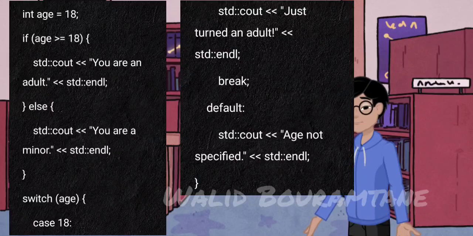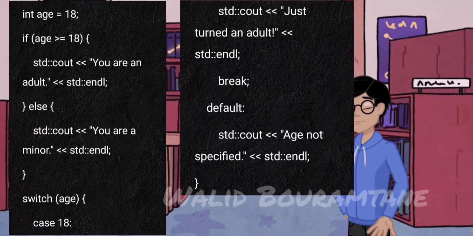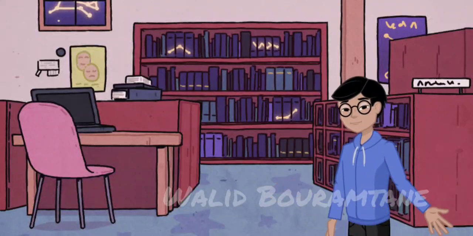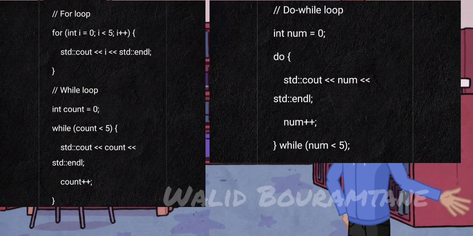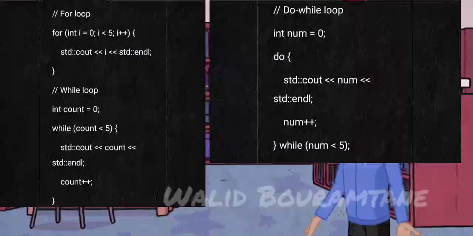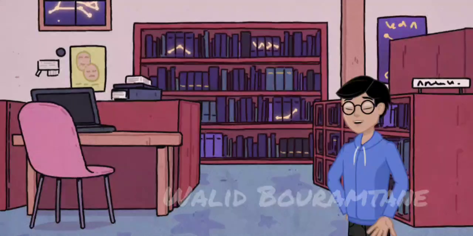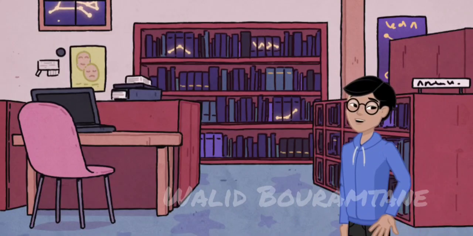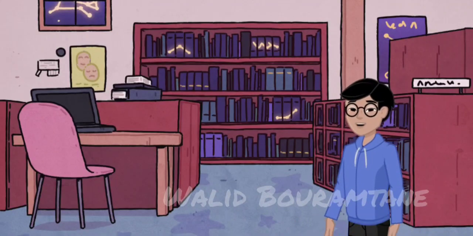Control structures. C++ uses if-else statements and switch case for decision-making. Loops. C++ supports for loops, while loops, and do-while loops. Functions. Functions in C++ define reusable blocks of code that perform specific tasks. The add function takes two integers and returns their sum.